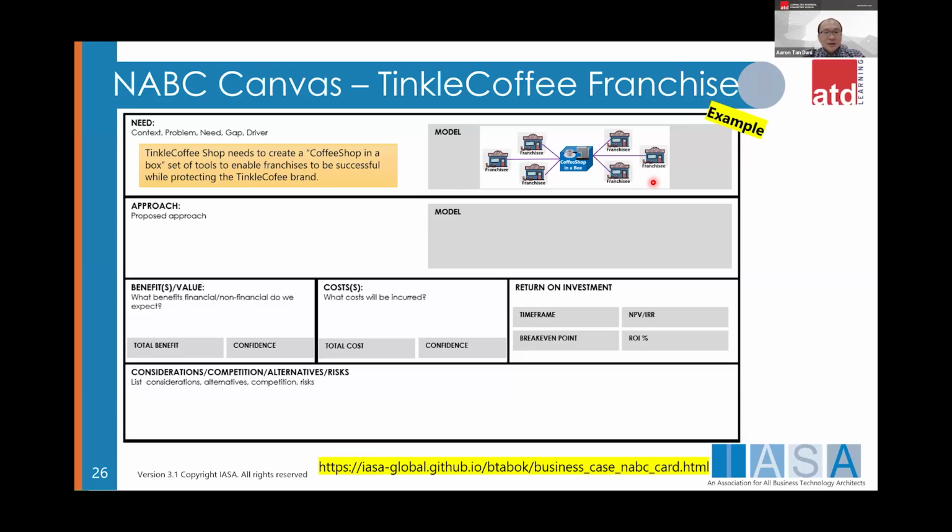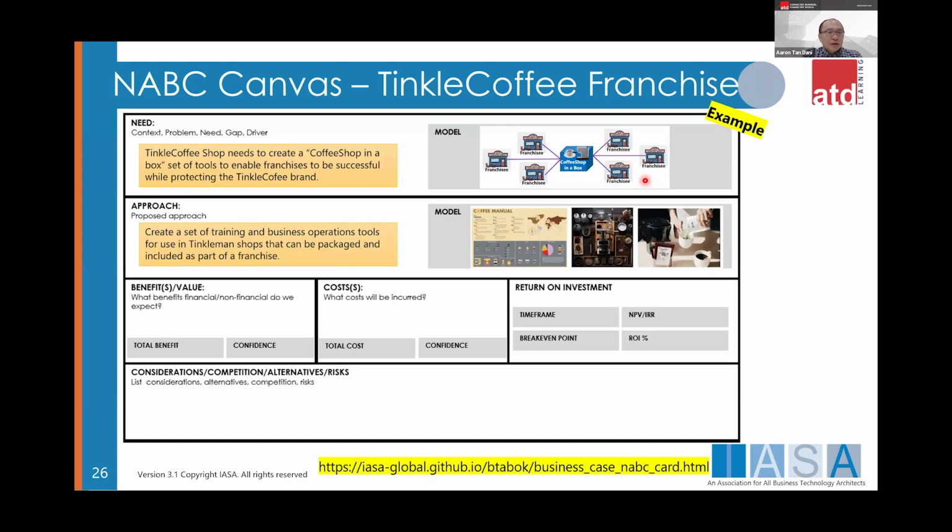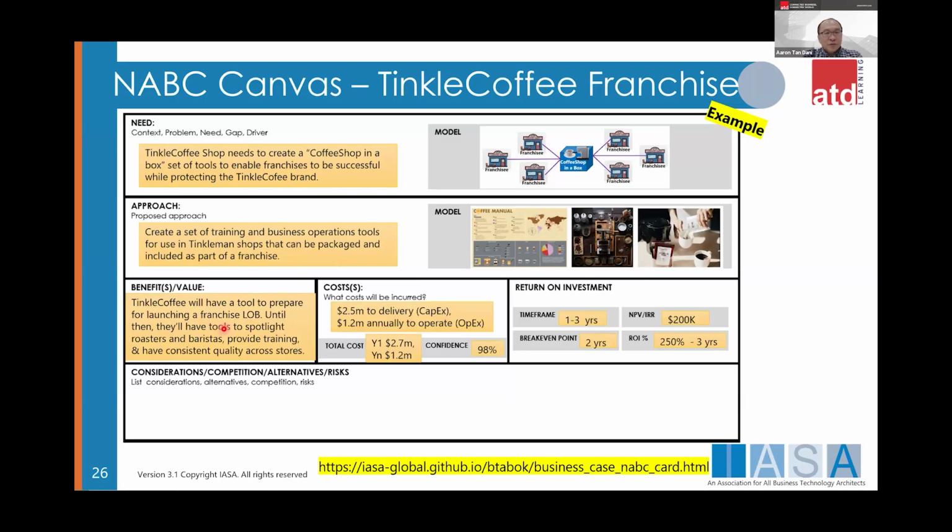So this is basically in terms of the business architecture aspect, right? Because even we are studying the solution architecture, we also need to understand the business, right? Then what are the approach, right? So we need to create a training set of training and business operation so that our new franchisee can be jumpstart quickly, right? So what are the so-called information they can have? What are the pictures? What are coffee, etc. And in terms of the benefit revenue for the franchisee, how much do they need, right?